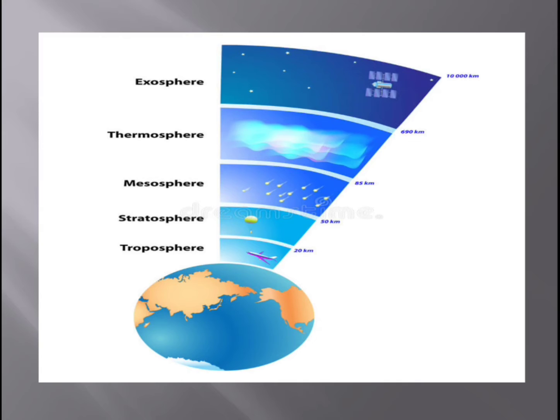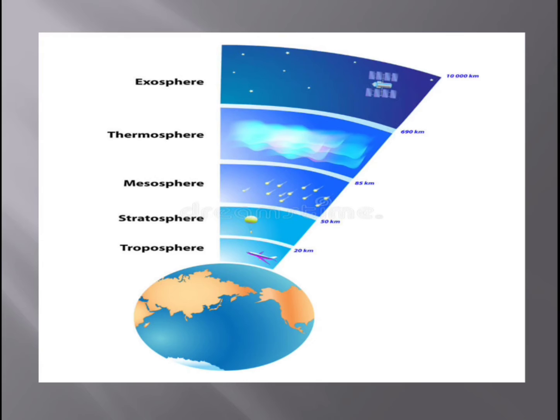We have learned, right, as the altitude increases, as we move away from the earth, the atmosphere, the air layer, becomes thin, isn't it? Here the atmosphere becomes thinner, and the temperatures are very low. In this layer we can see a lot of meteoroids that burn up while entering into the earth's atmosphere.